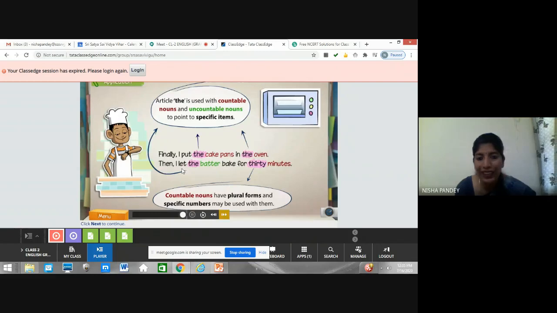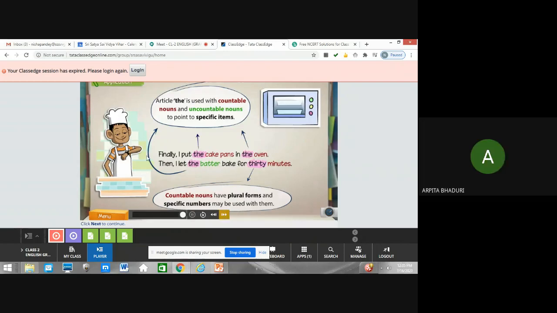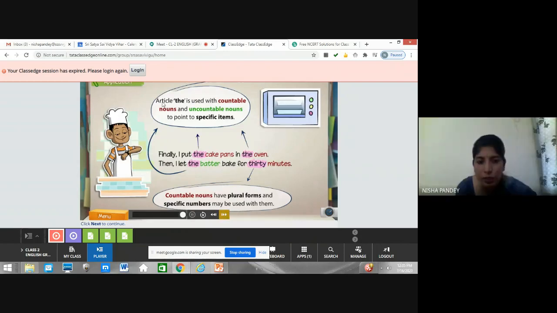Now the batter. Here why has he used the for the uncountable batter? Because that is a special mixture. So yes, it's a special mixture, the batter. Very good. Now bake for 30 minutes. So minutes, seconds, hours, 1 hour, 2 hours, these are countable. But if we say time, it's uncountable. So it's 30 minutes.